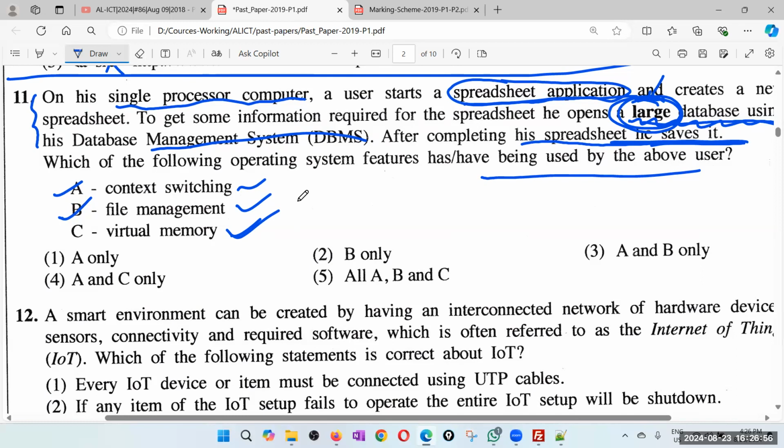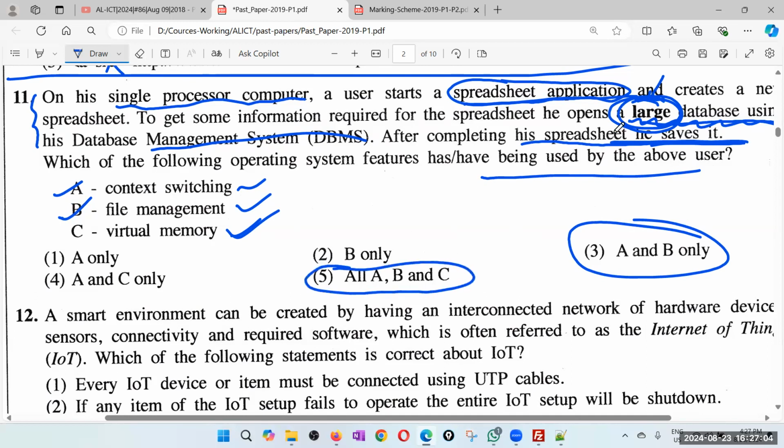Anyway, the A and B only answer is also there, and the all answer is also there. So because of this bold word large database, maybe I will go for 5. Usually when the examiner bolds something, it's emphasizing something. I don't know whether the examiner will still take 3, but because of the word large, I'll go for 5.